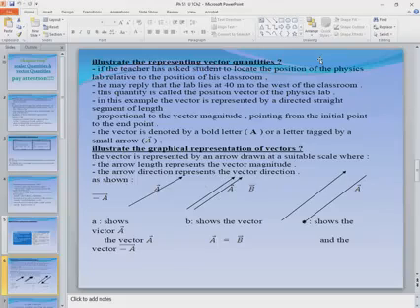Here, let me ask you another problem, just to understand the difference between distance and displacement.